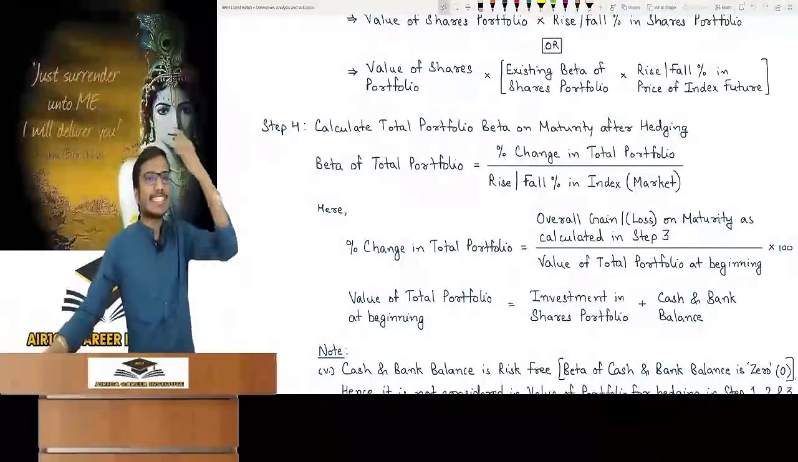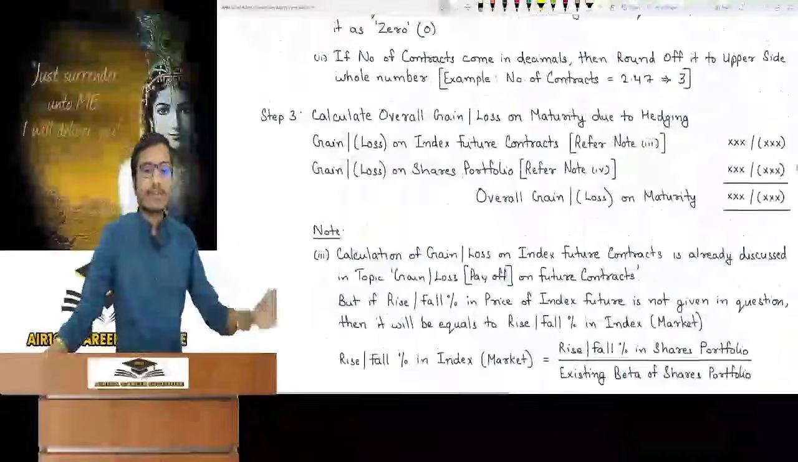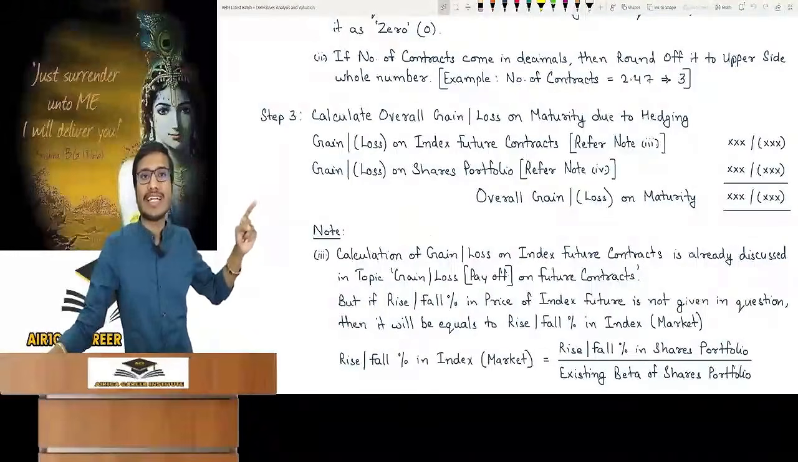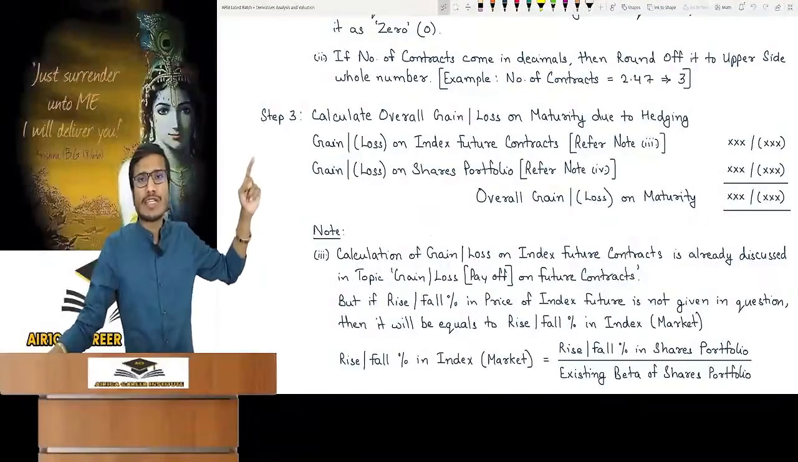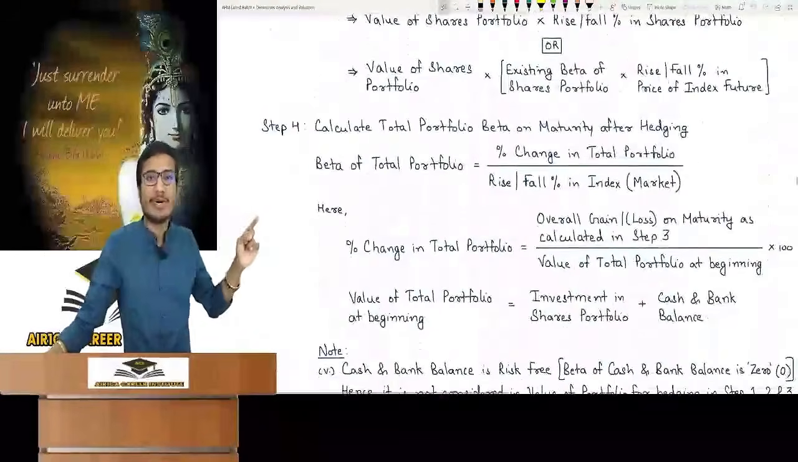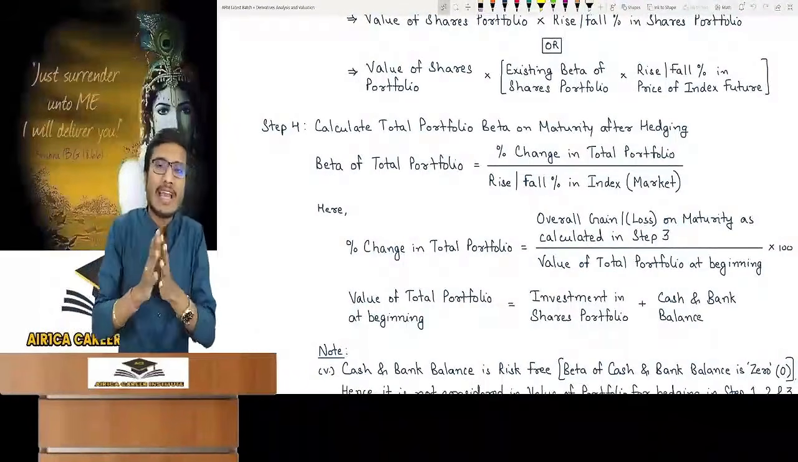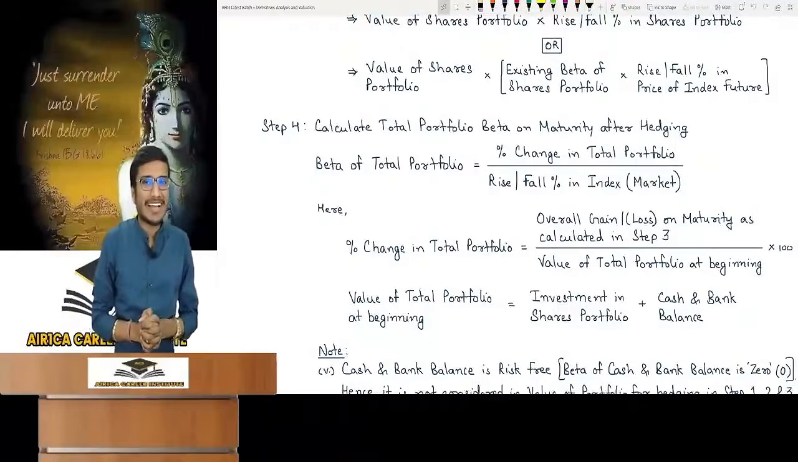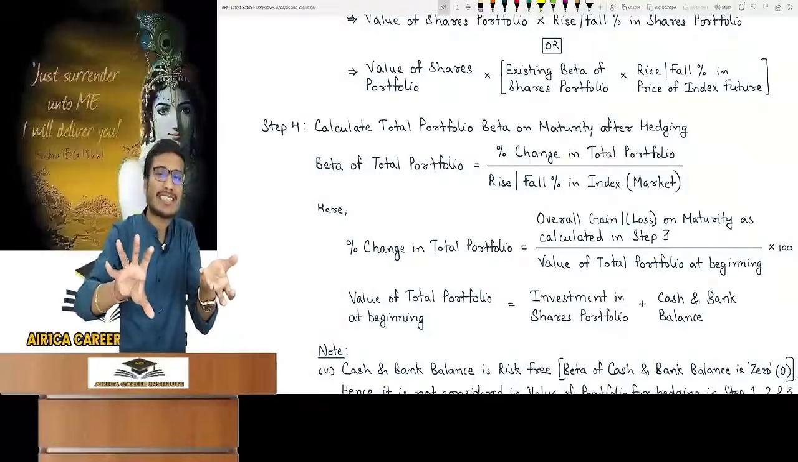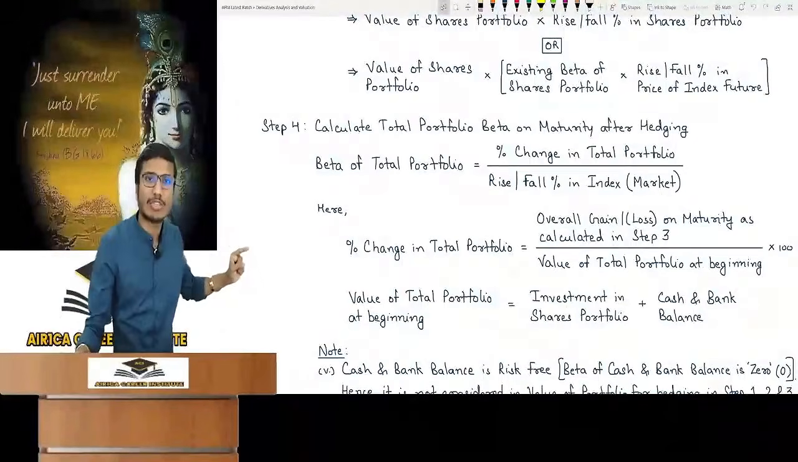How to get the percentage change in the total portfolio? What is the change in total portfolio? It is the gain and loss. We have to take the overall gain and loss of the portfolio. Take the overall gain or loss on maturity of step 3. This includes the gain of index future. Take it, I will tell you the reason. Take the overall gain or loss on maturity as calculated in step 3, divided by the total value of the portfolio in the beginning, multiplied by 100. What was the value of the portfolio in the beginning? The investment we did in the shares portfolio plus cash and bank balance. Got it? Because this is the percentage change in total portfolio.